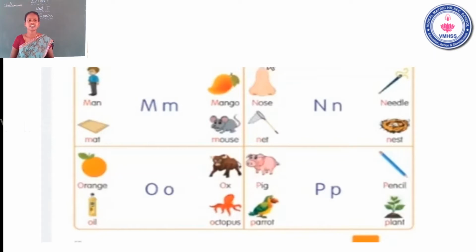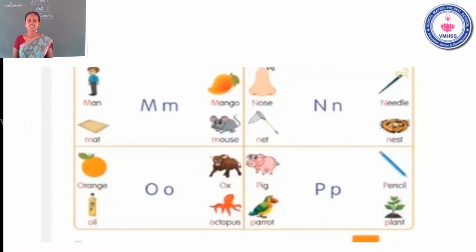See the next letter. What is the next letter? The letter N. The name of the letter N. The sound of the letter N. See the first one: nose. The second one: net. The third picture: needle. Next: nest. The name of the letter N. The sound of the letter N.